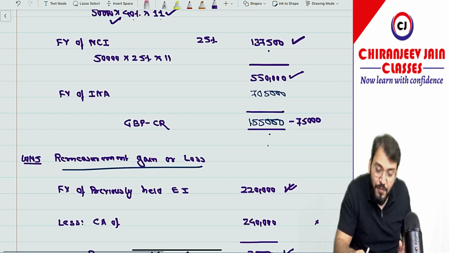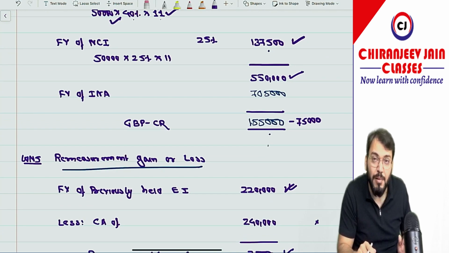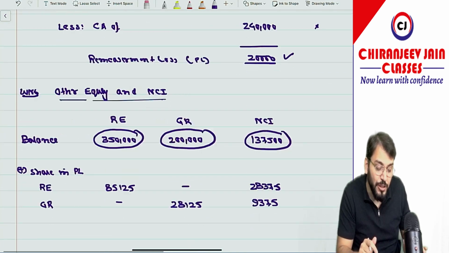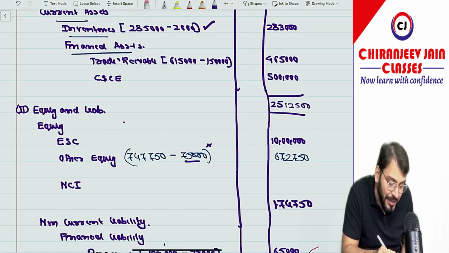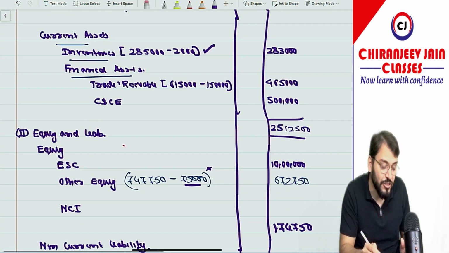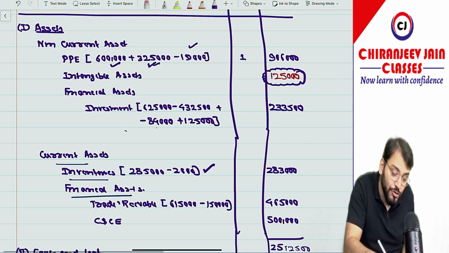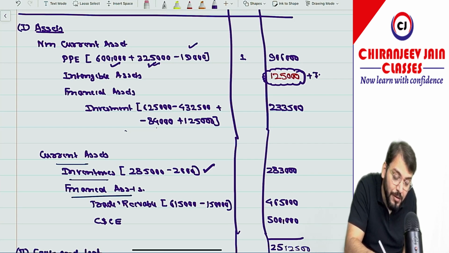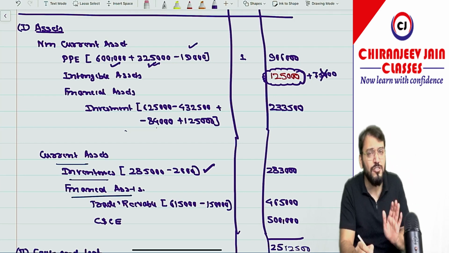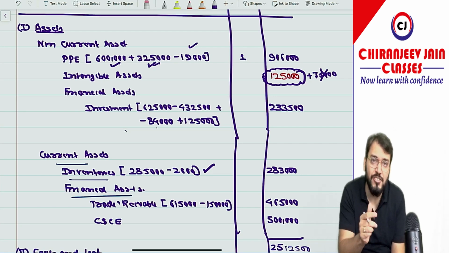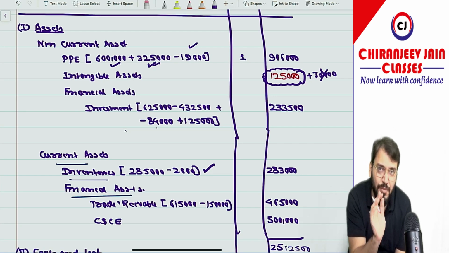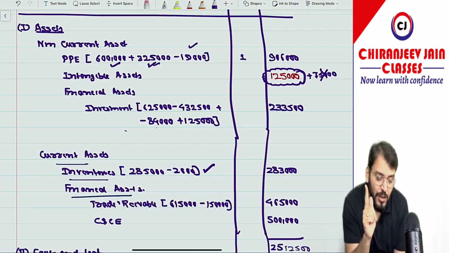So 1,55,000 minus 75,000, this will become the gain on bargain purchase. From my point of view, gain on bargain purchase should be 80,000. That is what we have done. I have deducted 75,000 from other equity. But in the ICAI solution, they have shown 75,000 here, which from my point of view is not correct. This should not be shown in the balance sheet of the parent company. This should be adjusted with the gain on bargain purchase. This was the first point which you need to understand. First point, have you understood?